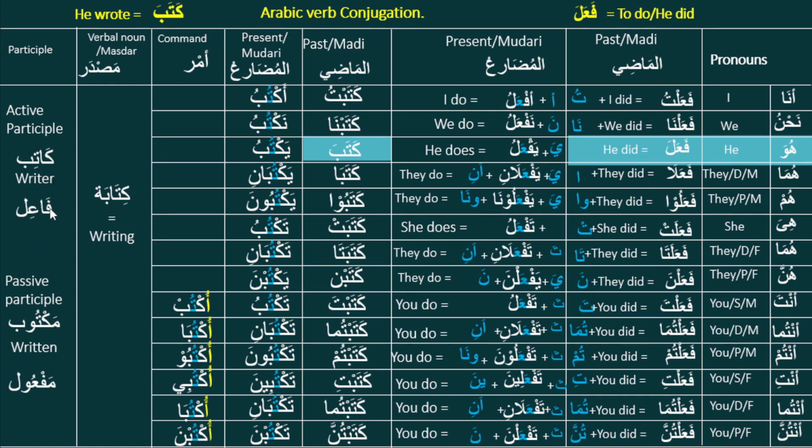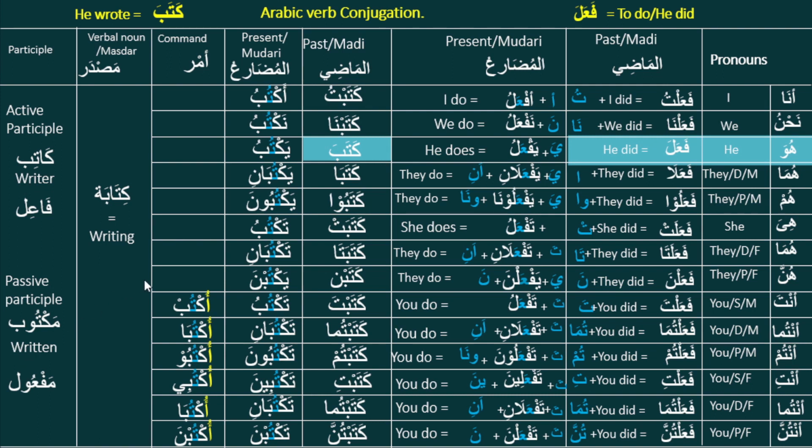So we'll get katib, writer. And passive maktub means written. It follows this pattern, maf'ul. The passive participle and active participle are very simple. It has only one formula: for active it is the fa'il formula, and for passive it is maf'ul.